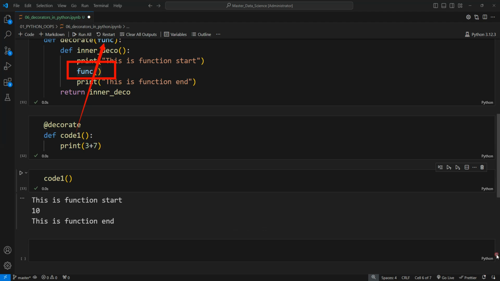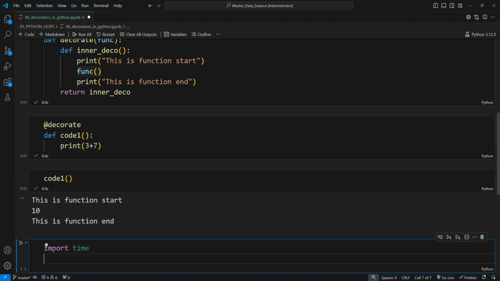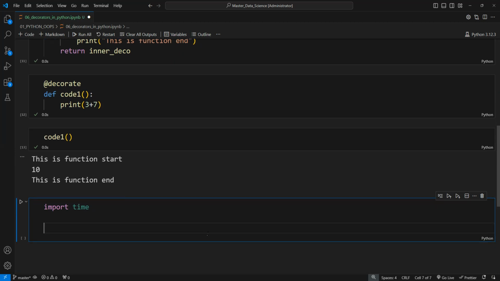So let us see another function, like if we want to check how much time our function takes to execute or complete. So how can we achieve this using a decorator? For checking the time we have a module inside Python named time. So I am going to use import time. This will import time for us. Now here I am going to define a decorator for time, decorator_timer, and in this timer we are going to pass our function.